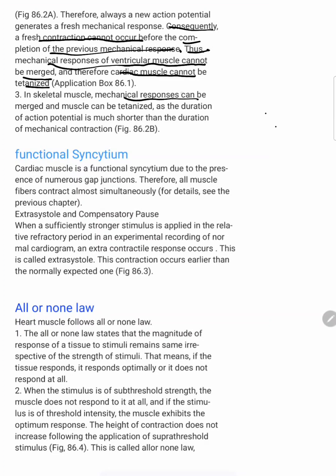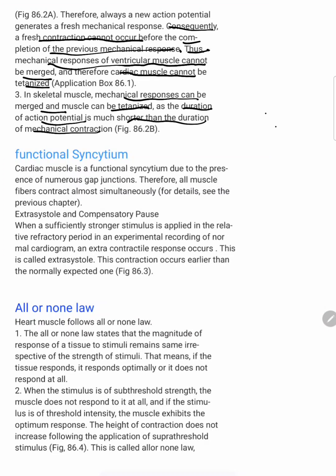In skeletal muscle, mechanical responses can be merged and muscles can be tetanized, as the duration of the action potential is much shorter than the duration of mechanical contraction. Okay, it means the action potential just completes before the mechanical contraction completes, and the next one comes. It will cause fast responses and get tetanized.